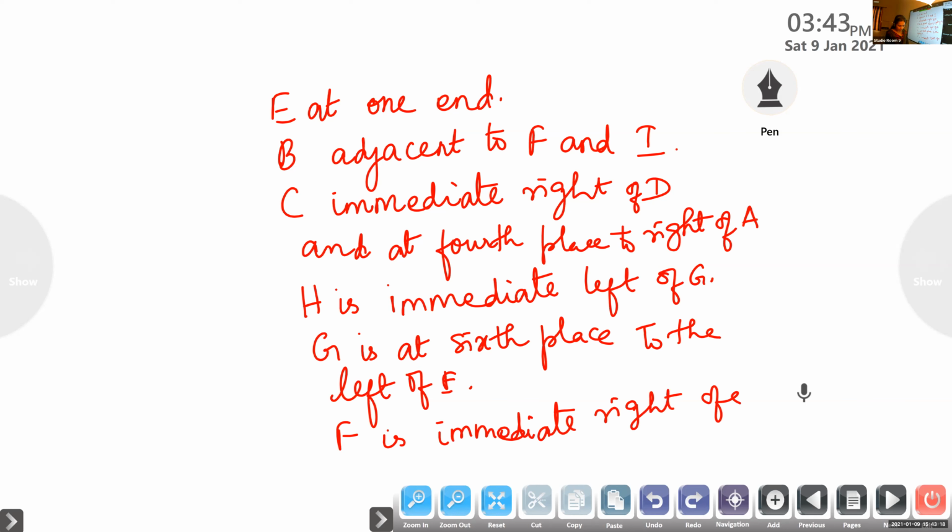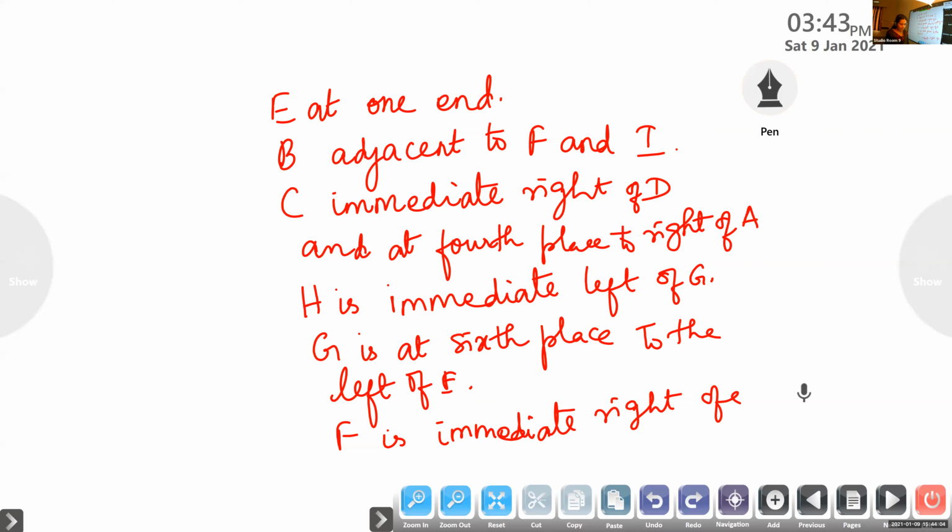B is sitting adjacent to F and I. Then C is the immediate right of D, and at the fourth place to the right of A. H is immediate left of G. G is at the sixth place to the left of E. F is at the immediate right of C.